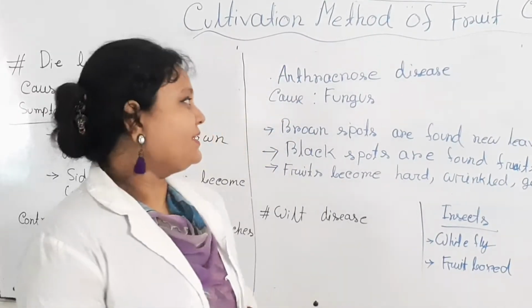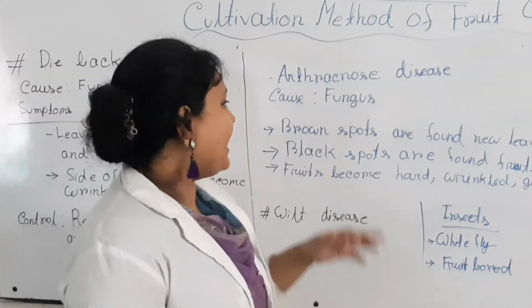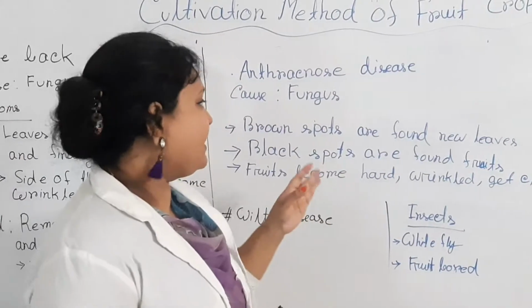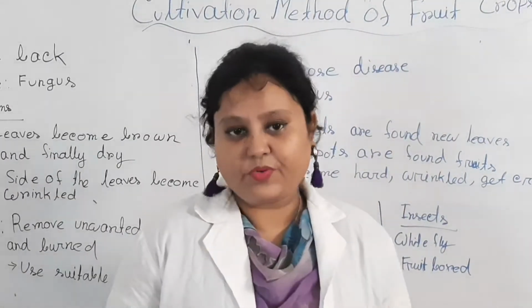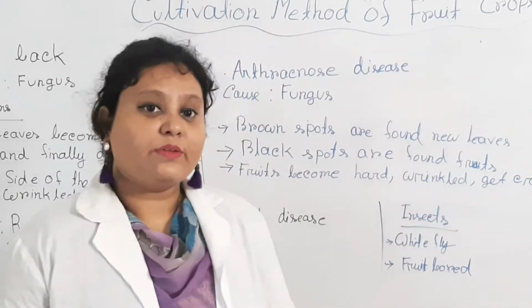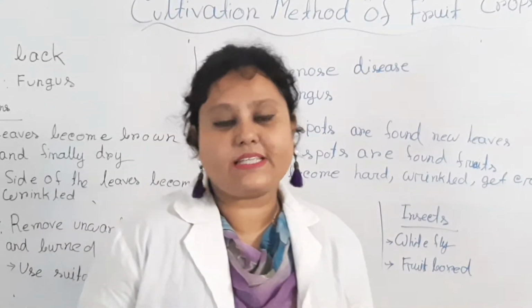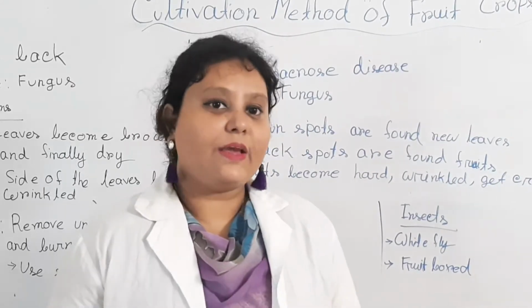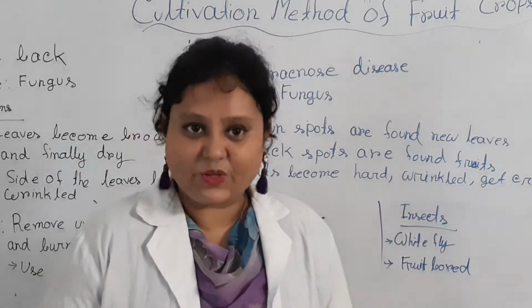Firstly, we discuss anthracnose disease. This disease mainly appears in both leaves and fruits. Some symptoms you can see in leaves and fruits, and then you are able to understand that it is anthracnose disease.